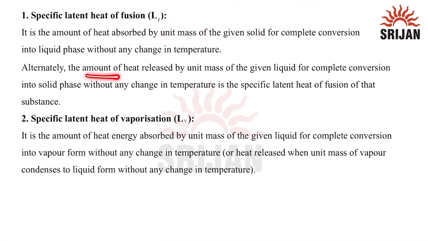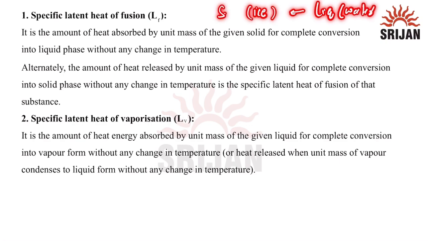Or I can say the amount of heat energy released by a unit mass of liquid to get converted into ice. Let's say water is the liquid, ice is the solid. So a liquid getting converted into solid requires the specific latent heat of fusion amount of heat to get changed into solid.